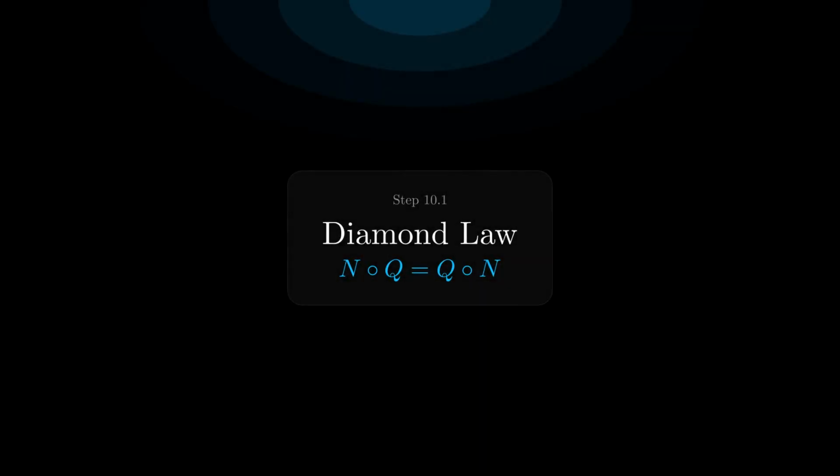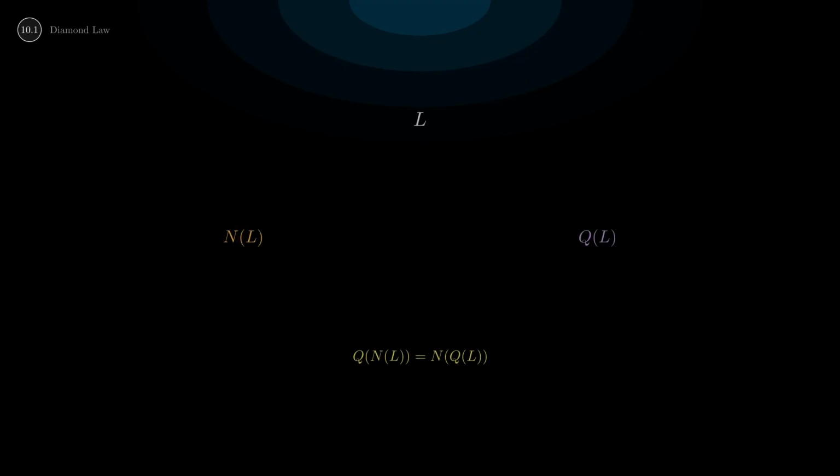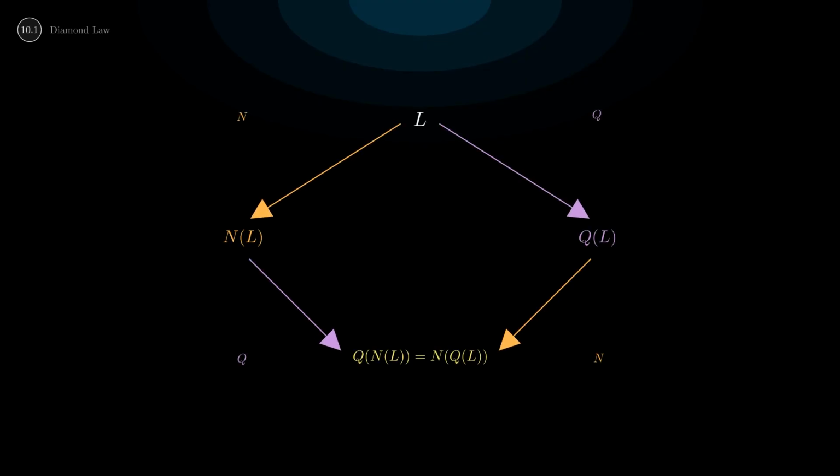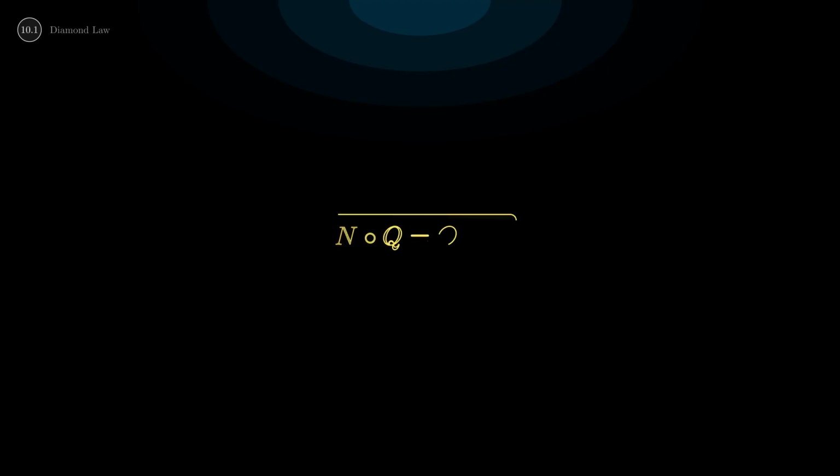Consider a ledger L. We can apply dynamics N, then take the truth quotient Q, or we can take Q first and then apply N. Do we get the same result? We must. Watch the diamond. Both paths arrive at the same bottom node. N composed with Q equals Q composed with N. They commute, the diamond closes. If they didn't commute, the order would matter. But the order itself is unrecorded metadata, an untestable distinction, and untestable distinctions violate A0, so commutativity is forced.